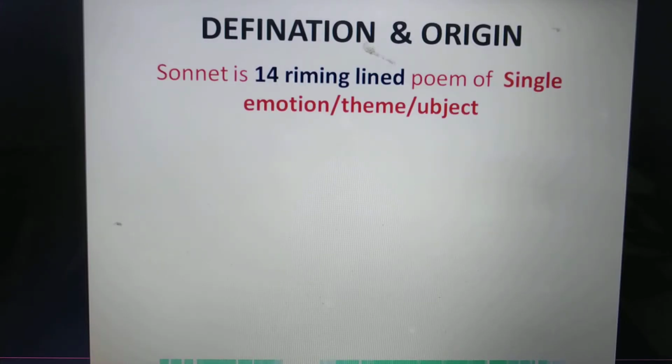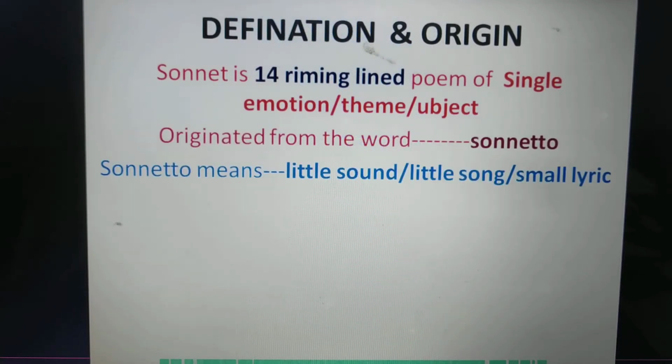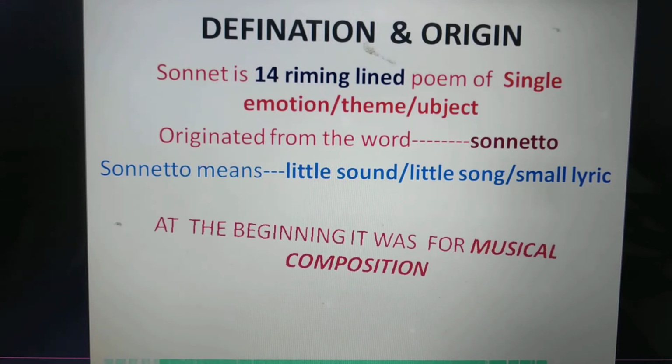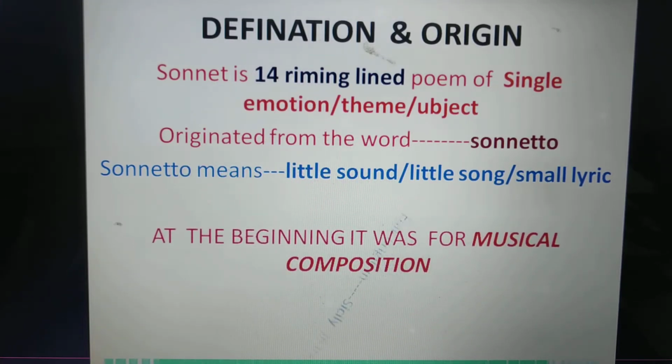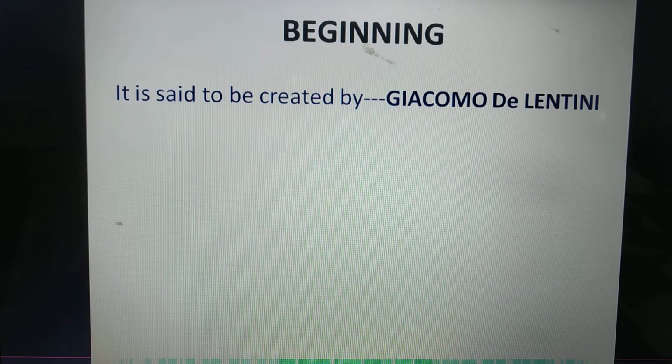Firstly, the definition and origin of sonnet. A sonnet is a fourteen-line rhyming poem of a single emotion, single theme or single subject. It originated from the word sonetto, and sonetto means little sound, little song or small lyric. At the beginning, it was for musical composition and it has its folk origin. It originated in Sicily in Italy. It is said to be created by Giacomo Lentini.